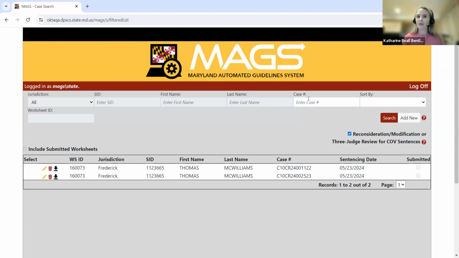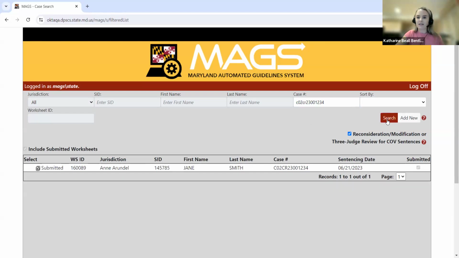The exception being Baltimore City, since Baltimore City just recently onboarded with MDEC. For a while, you all will probably be searching for these older cases using that standard 9-digit format that you're familiar with. So I'm going to go ahead and just search for this test case that I created. So it's a C02CR231234. And then I'm going to click search.